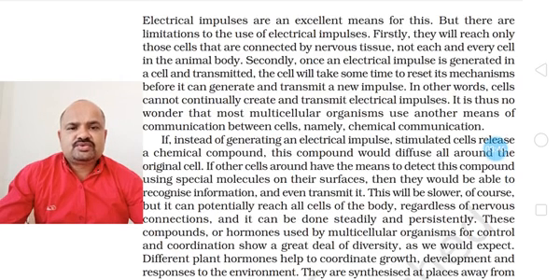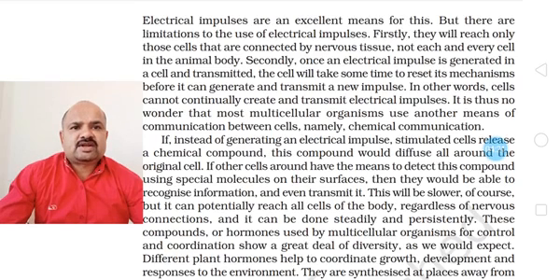What about the tissues or cells to which nervous tissues are not connected? So they need to work at that time. Secondly, once an electrical impulse is generated in a cell and transmitted, the cell takes some time to reset its mechanism before it can generate and transmit a new impulse.